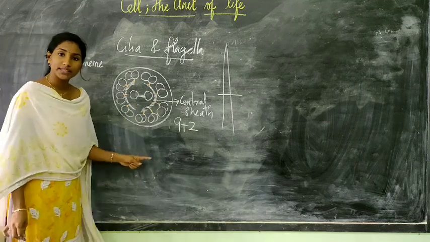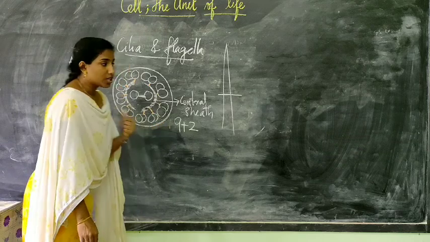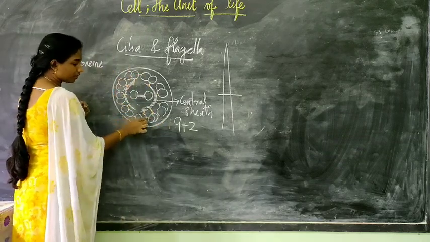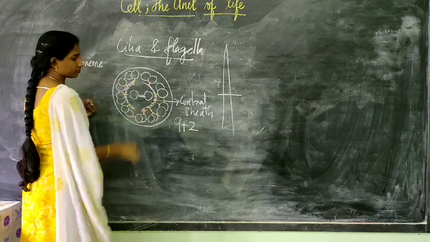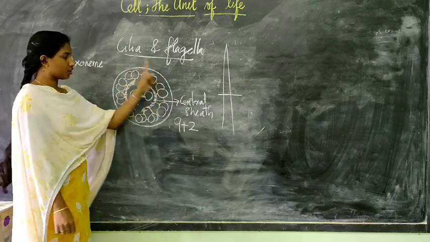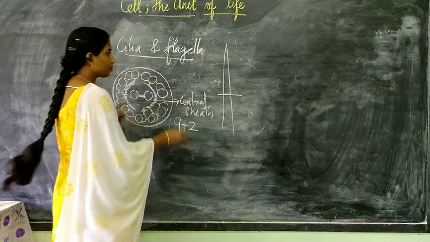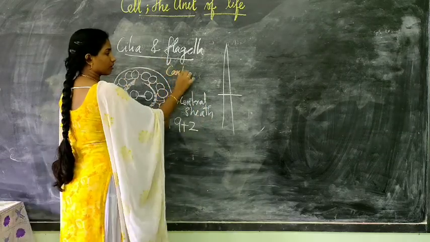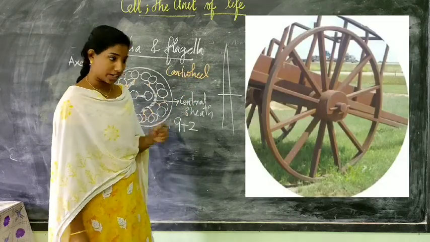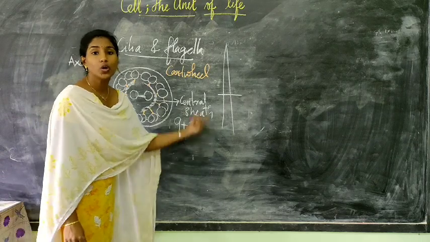Each doublet has a microtubule connected to the central sheath. Now these microtubules are also interconnected by means of linkers. This arrangement is a cartwheel arrangement. In the case of cilia and flagella, it is a 9 plus 2 cartwheel arrangement.